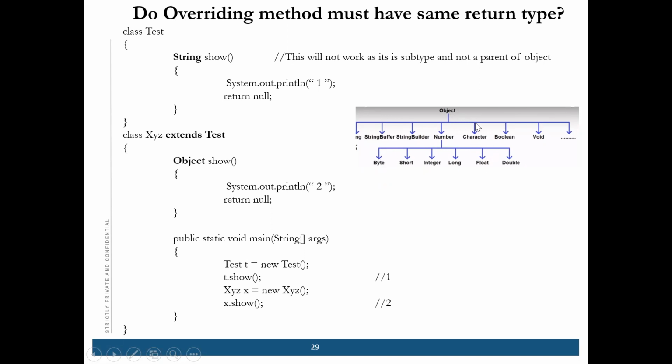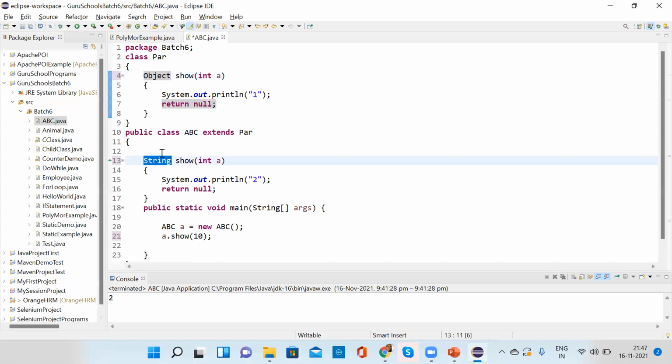I think Character we can do. If I say char, char also, it's not.